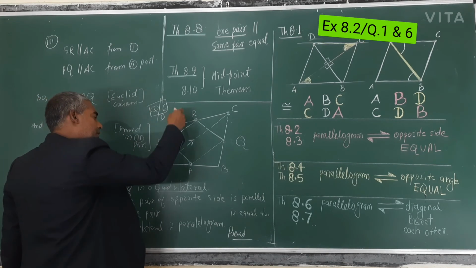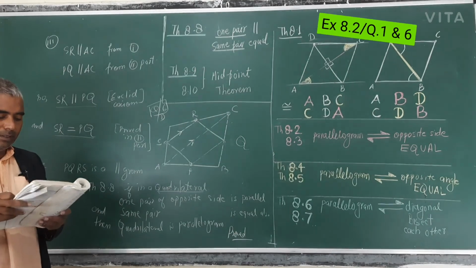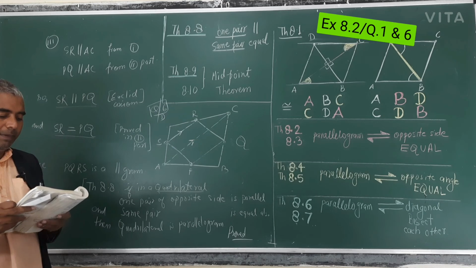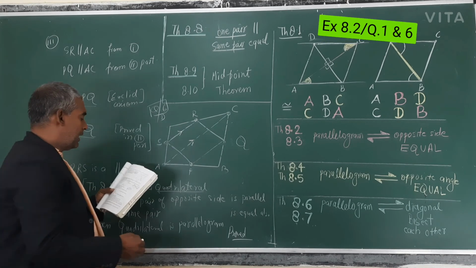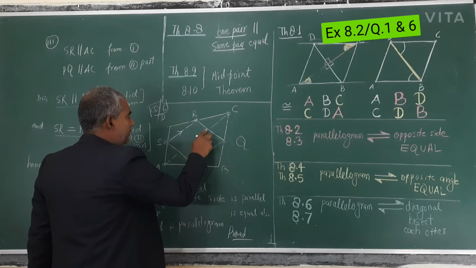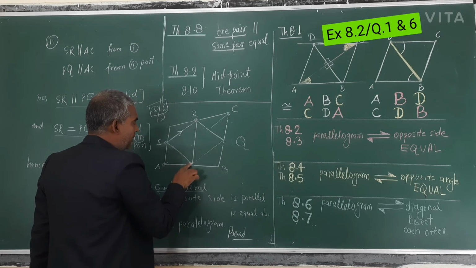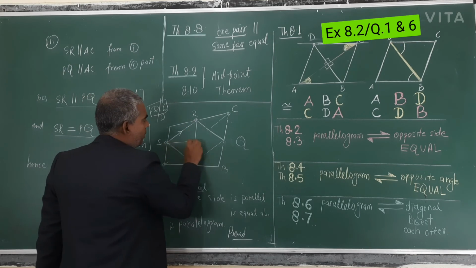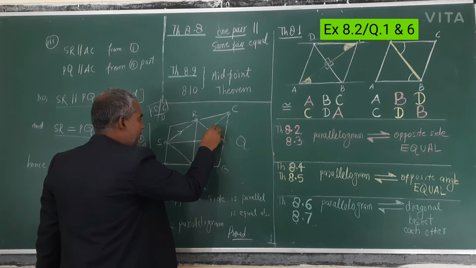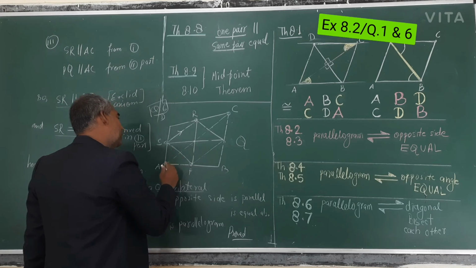Question number 6, the same figure, same concept, and the line segments joining the midpoints of opposite sides of a quadrilateral bisect each other. The question is further: you will prove it first, then if you join RP and SQ, they are talking about it. It may happen that this does not pass through this one.